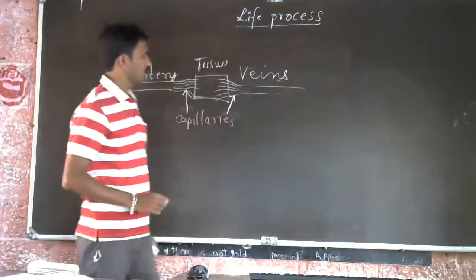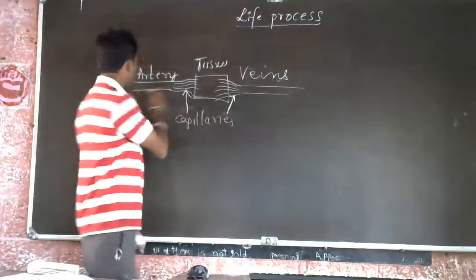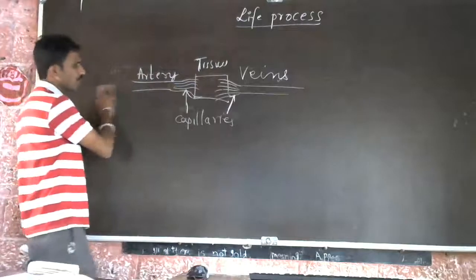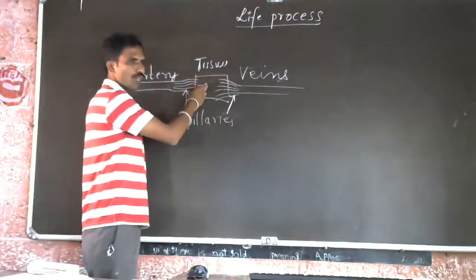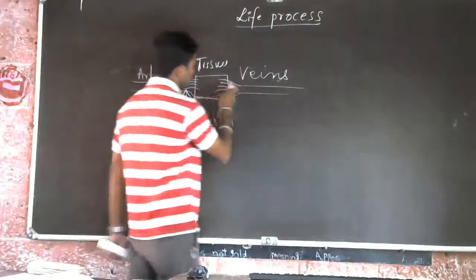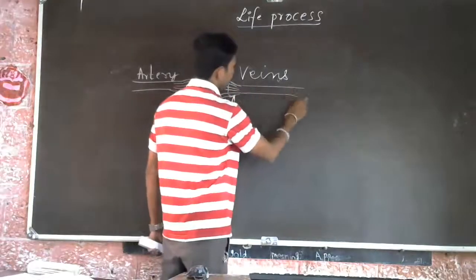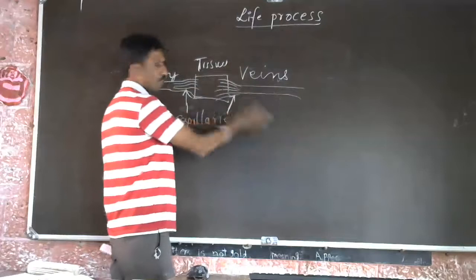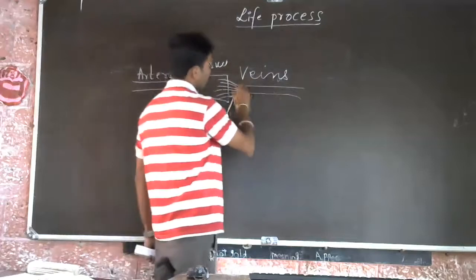Understand my point? So you think this aorta is giving the oxygen to the tissue, and similarly it is taking the carbon dioxide. Carbon dioxide is removed from these tissues with the help of veins. So this is the superior and inferior vena cava.